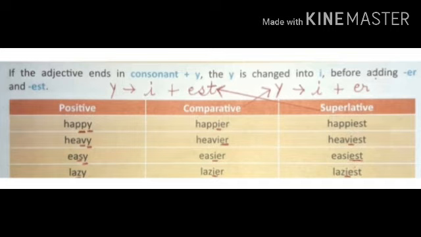And the next example is heavy. Here the last letter is y and before y there is a v. V means it is a consonant sound. So what will we do? According to the rule we will change y into i, and after that we will add er, and in the superlative degree y changes into i and we add est. It will become heavy, heavier, heaviest. Similarly, easy, easier, easiest, lazy, lazier, laziest.